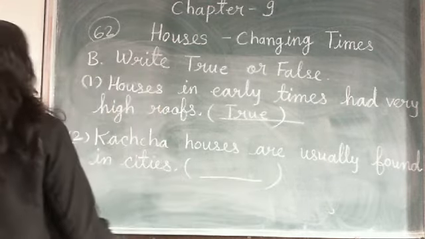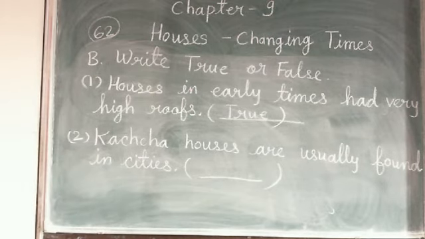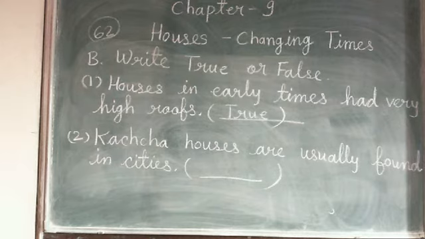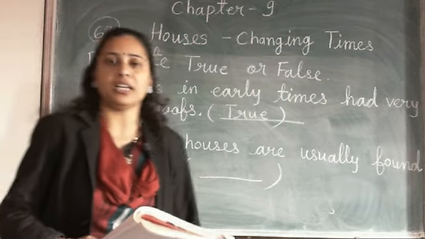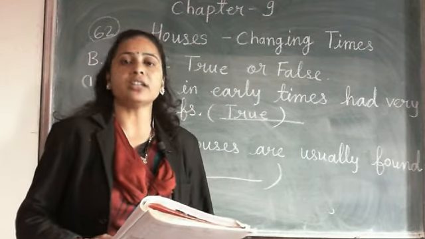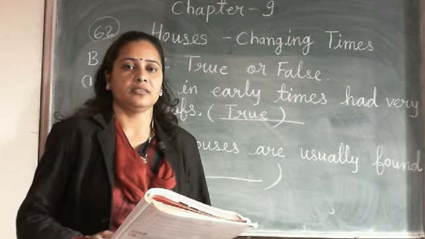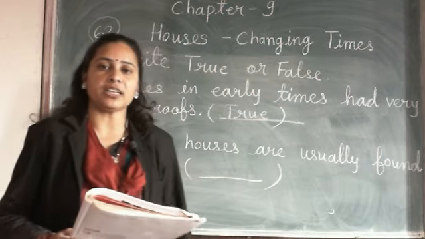What is given on the number 2? Kacha houses are usually found in cities. We found kacha houses basically in the villages, not in the big cities. What do we find in the big cities?